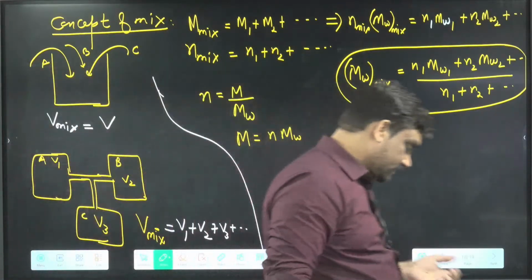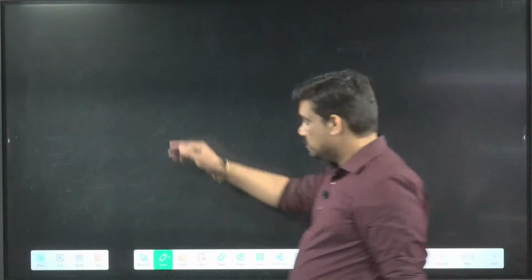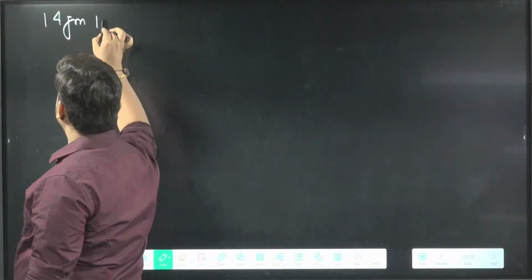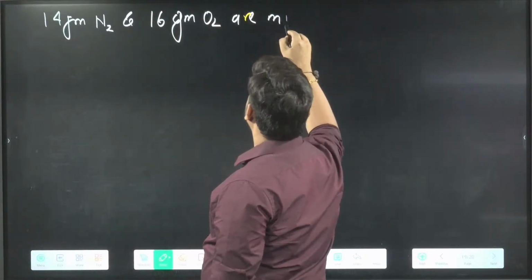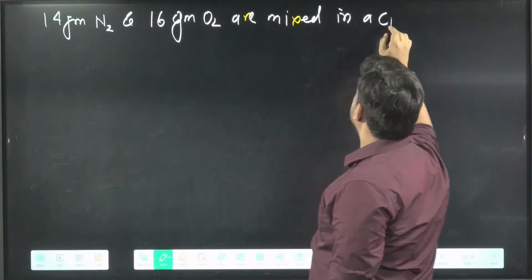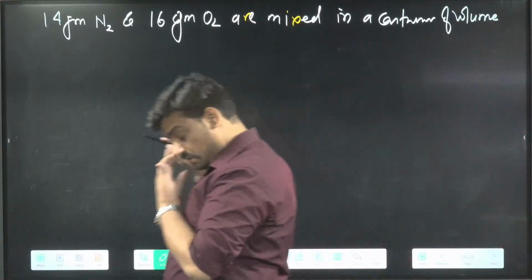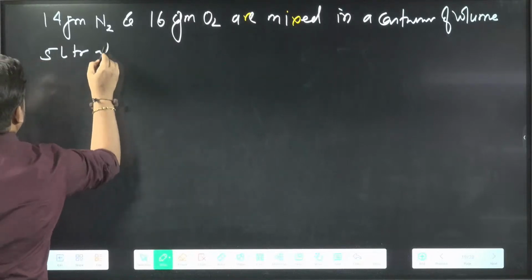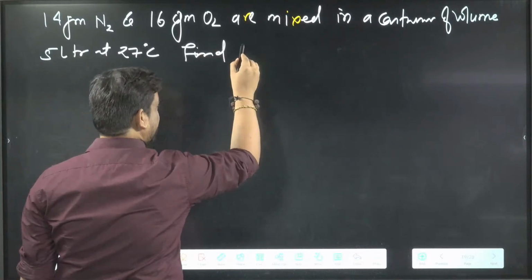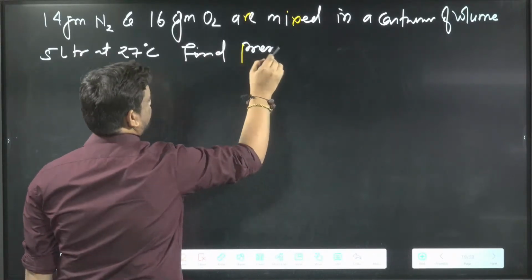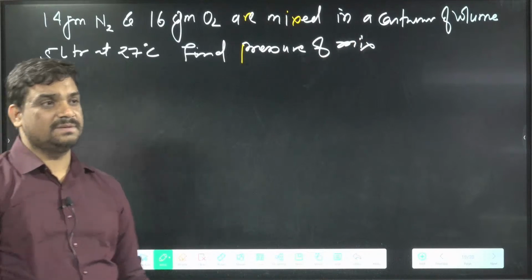Okay, so let's write the question. 14 gram N2 and 16 gram O2 are mixed in a container of volume 5 liter at 27 degrees Celsius. Find the pressure of the mixture.